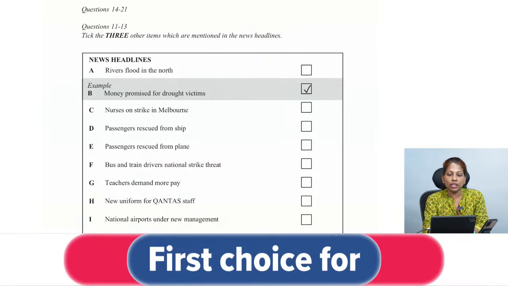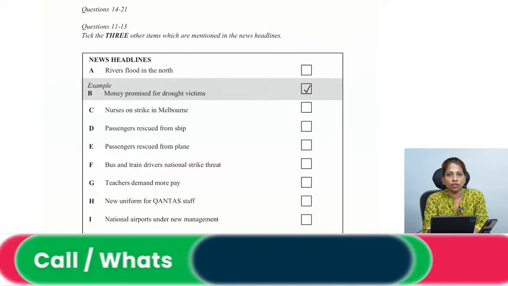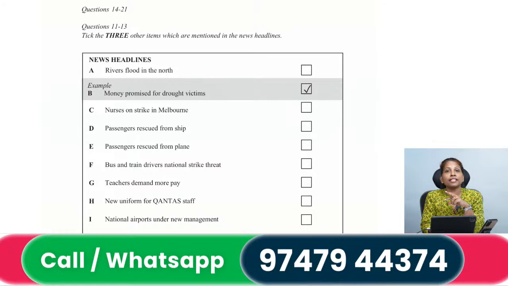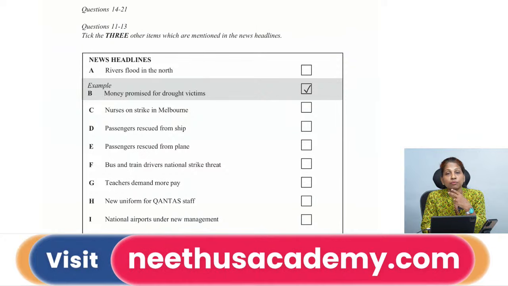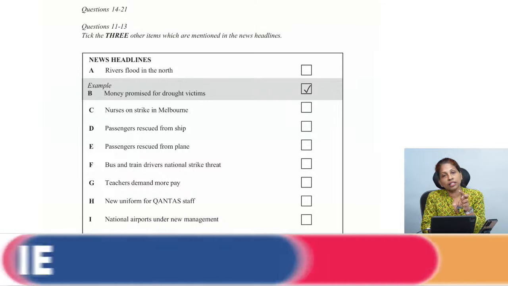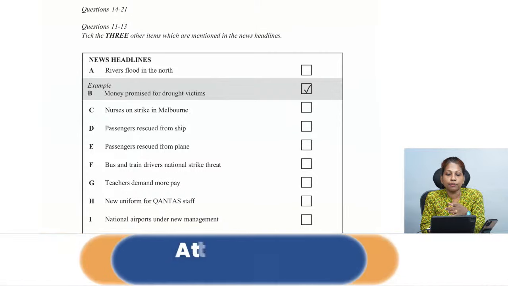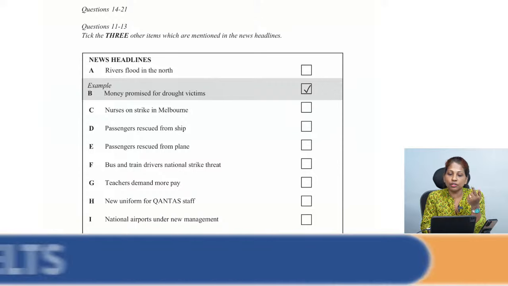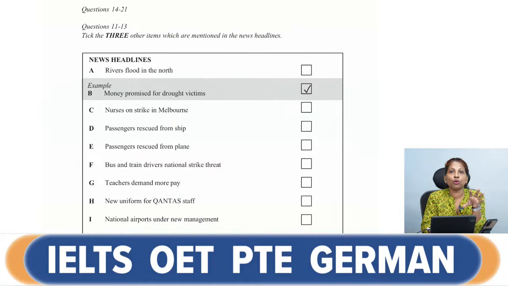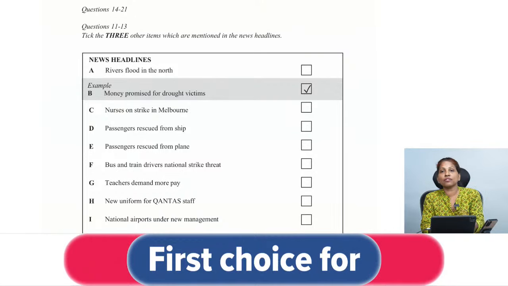Question number 11 to 13 is tick the 3 other items which are mentioned in the news headlines. Now this is a multiple choice question. There are 2 types of questions in listening, in multiple choice questions in listening. It's multiple choice, single choice, and multiple choice, multiple choice. And this one is MCQs with multiple choice, means you have to choose more than one option. And you can see here one has been already selected for you. Okay, now the remaining 3 of the other items which are mentioned in the news headlines, because the audio was a news reader reading a news, right? So he mentioned some of the incidents which has happened in the news.